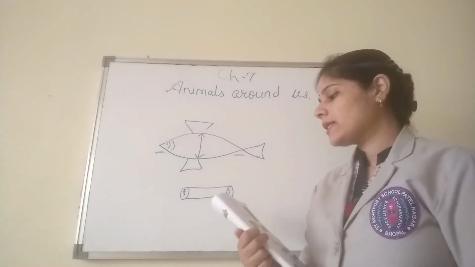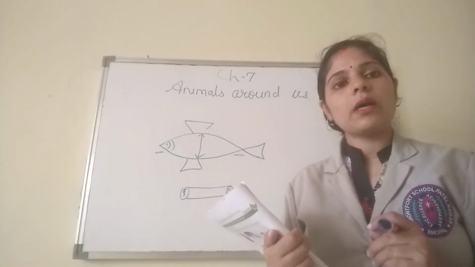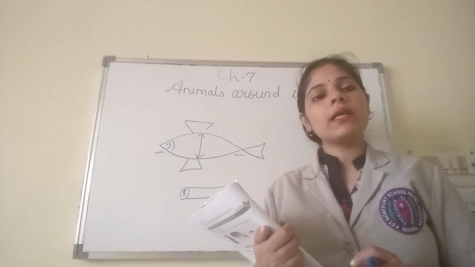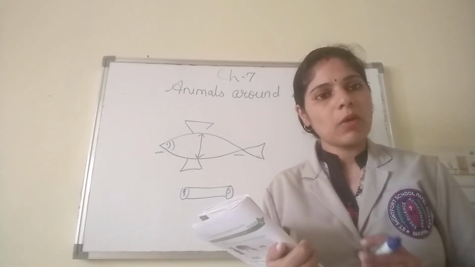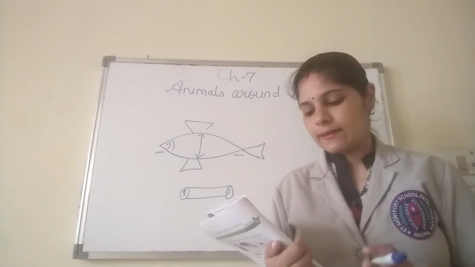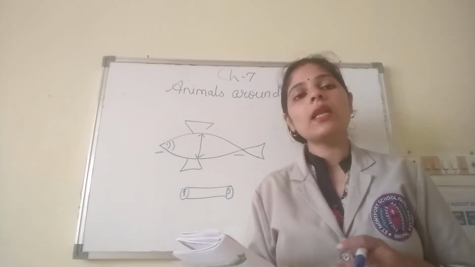Then the next one is insects, which have a very small body. We have learned about mosquitoes and flies. They have a very small body and their body is divided into three parts. Three parts, and they have 6 legs. Then we come to the last one, that is unusual body shape.